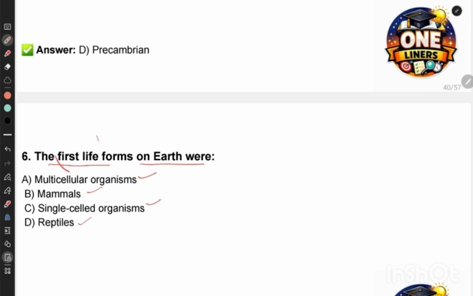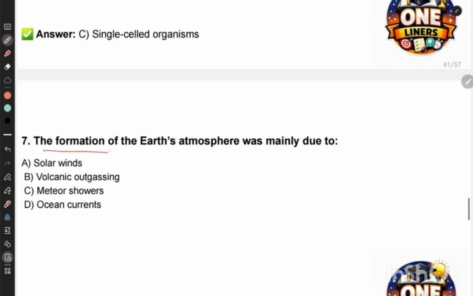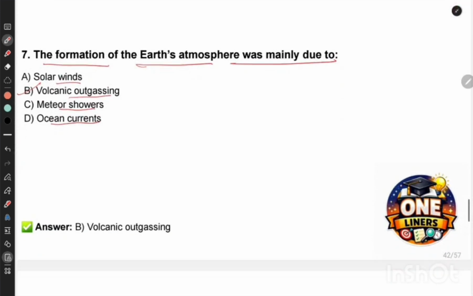So the first life forms were unicellular or single-celled organisms. Next question. The formation of Earth's atmosphere was mainly due to solar winds, volcanic outgassing, meteor shower, ocean current. So the correct answer is option B, volcanic outgassing, right?